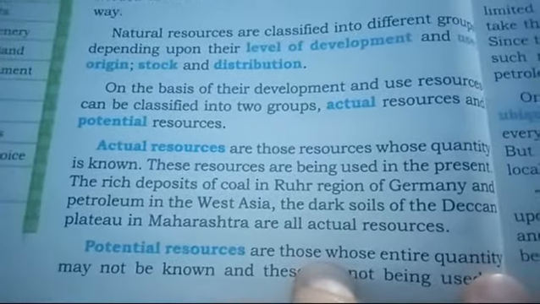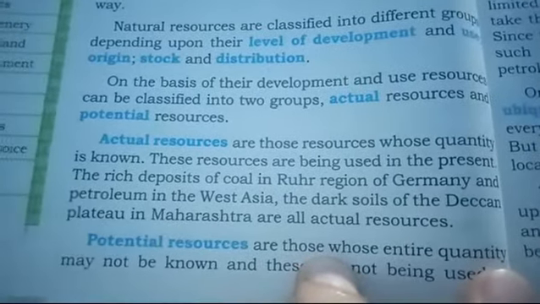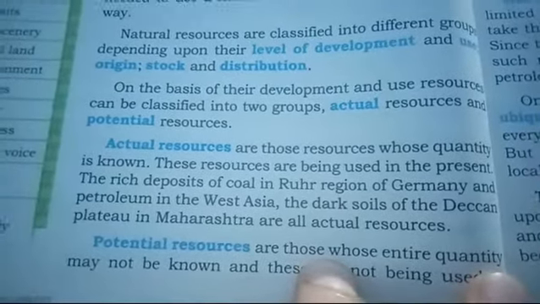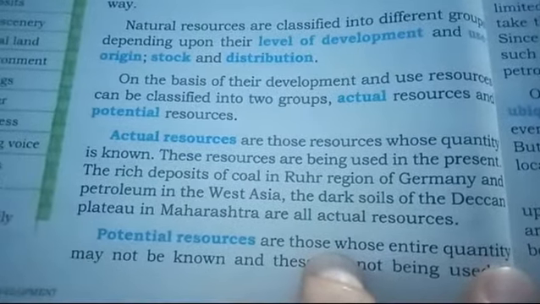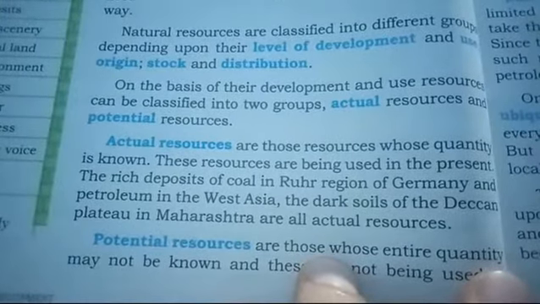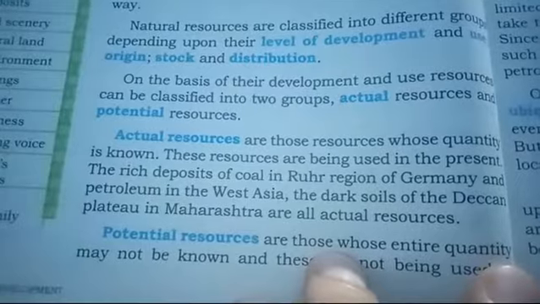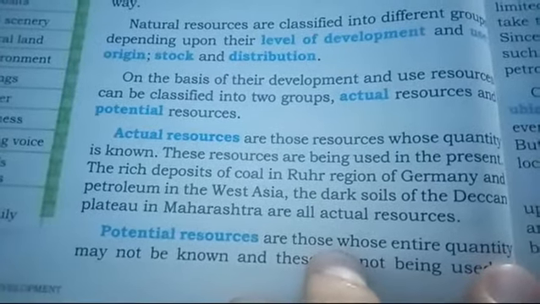Actual resources are those resources whose quantity is known. These resources are being used in the present. The rich deposits of coal in the Ruhr region of Germany and petroleum in West Asia, the black soil of the Deccan Plateau in Maharashtra are all actual resources.